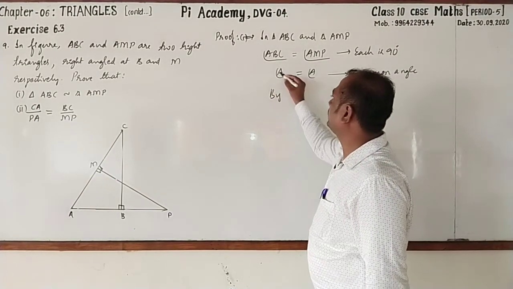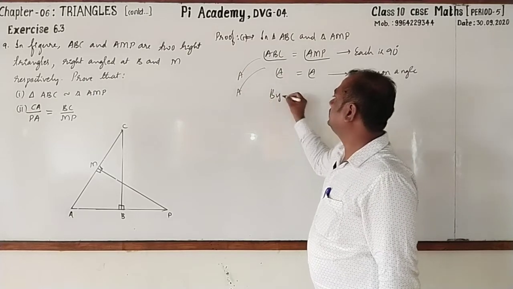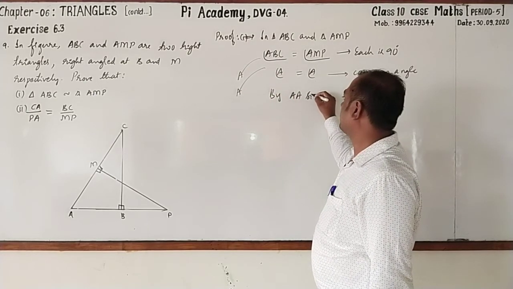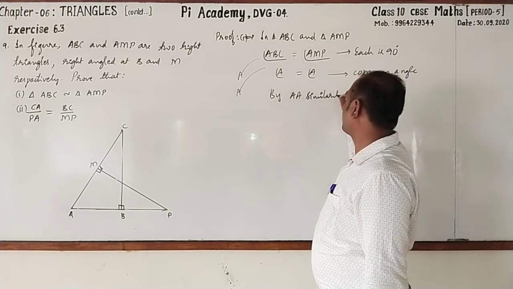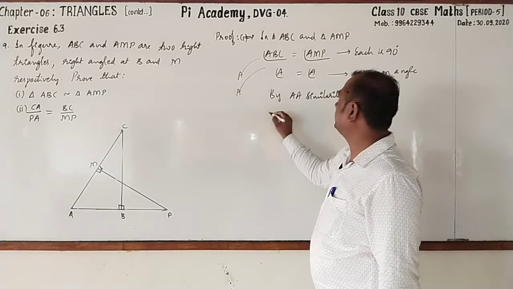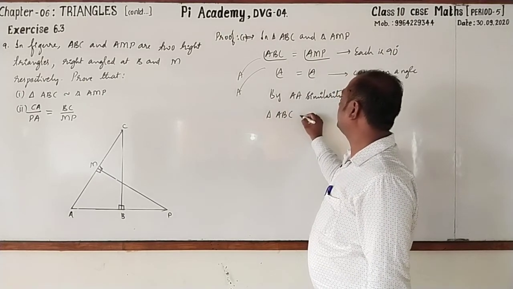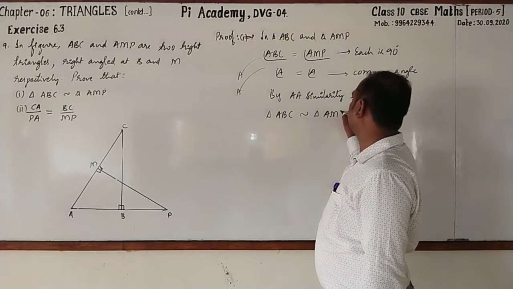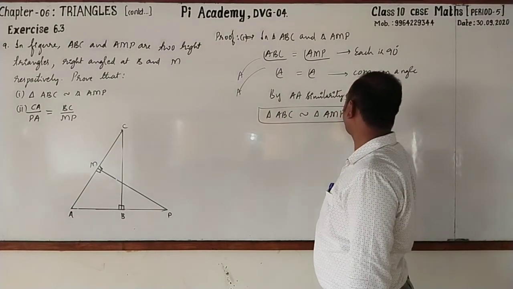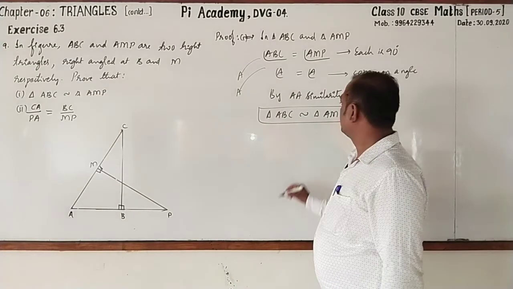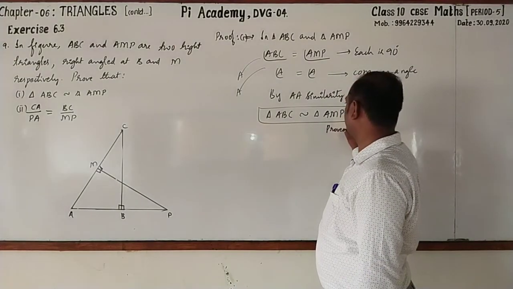By which one? AA similarity. By AA similarity, triangle ABC is similar to triangle AMP. So the first one is proved.